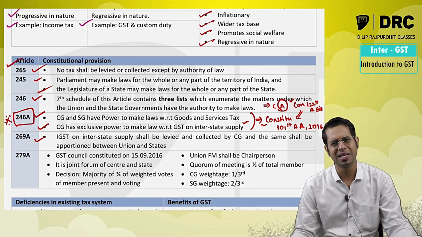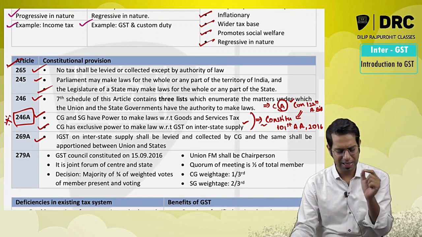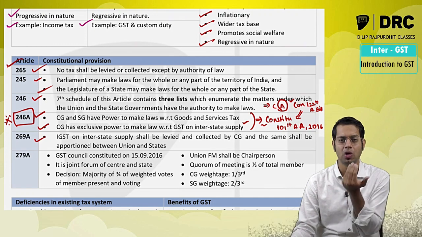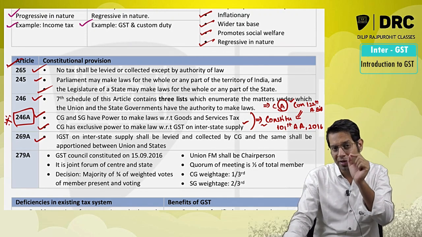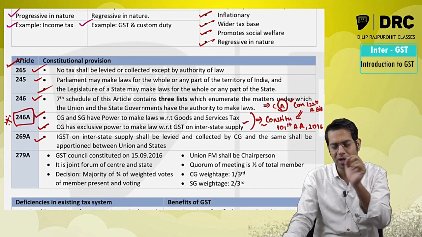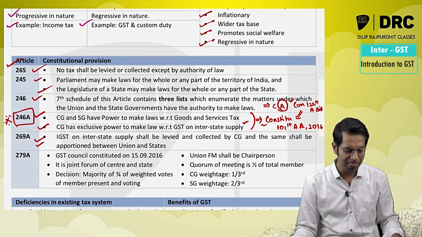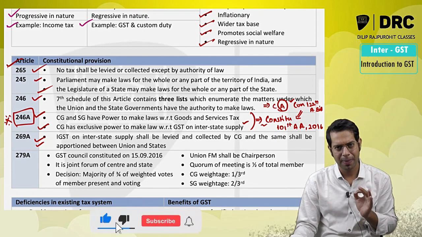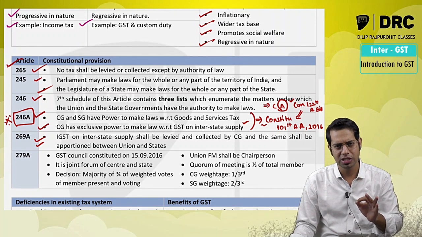Then Article 269A. Since Article 246A gave the power to both the central government and state government to jointly come together and make law in respect of GST, and it also told that the central government will have the exclusive power to make law in respect of interstate supply, it was this Article 269A which said that in case there is an interstate supply, the central government will collect the taxes on that interstate supply.